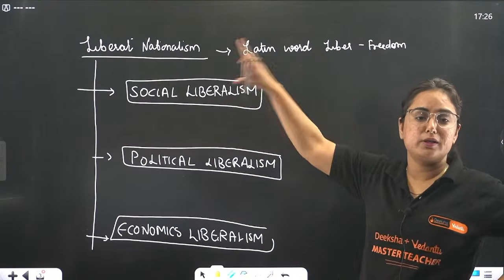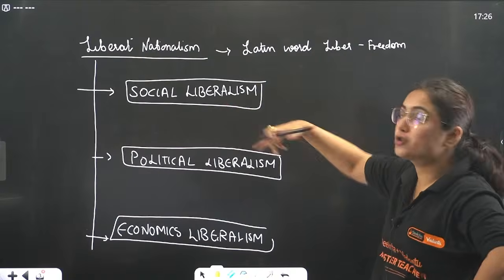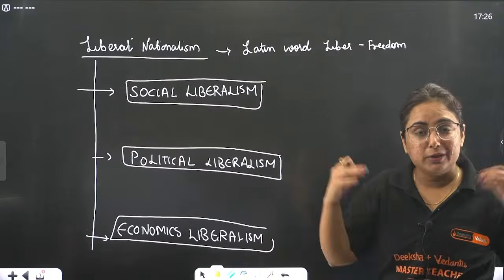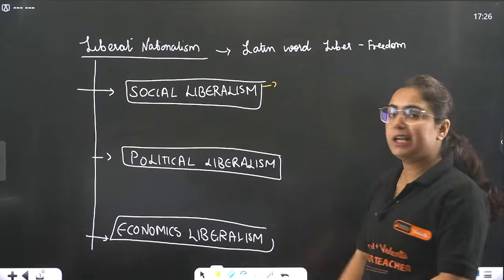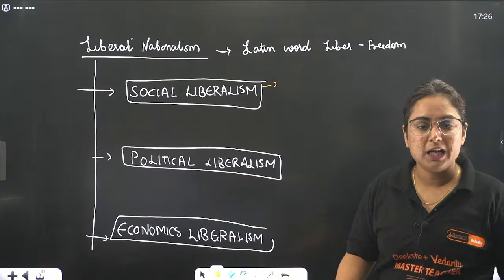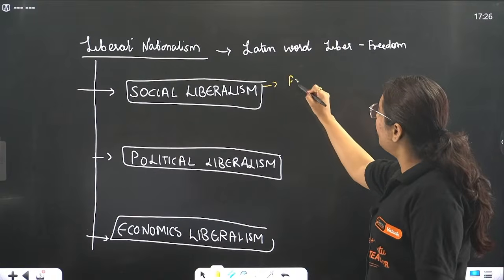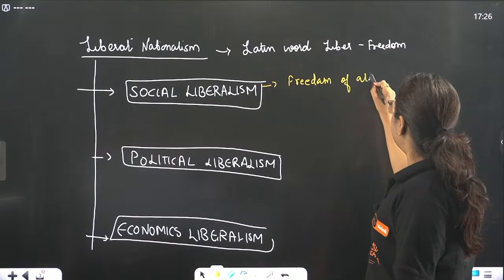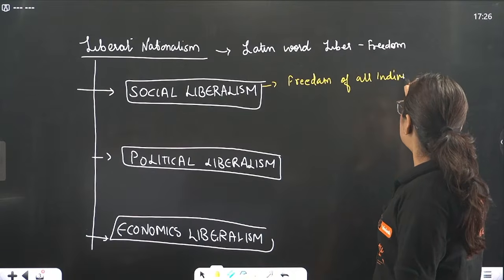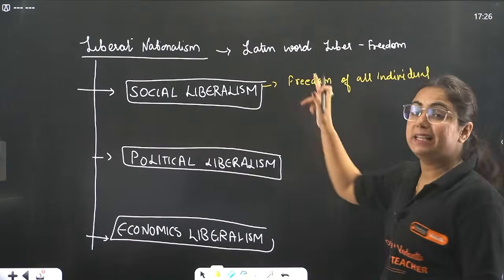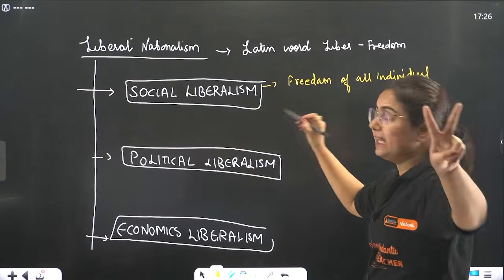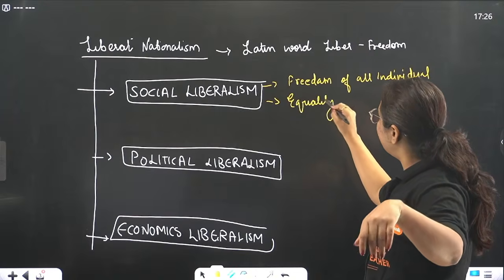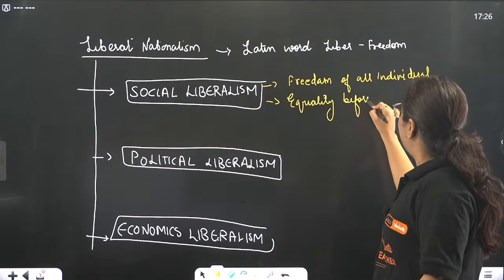Now coming to the liberalism part 1 factor, that is social liberalism. In society, what freedom do we need? We need the freedom that we are equal in society, like everyone. Basically, the first thing that we want is freedom of all individuals. This is what is known as social liberalism. The second thing is that everyone should be equal before the law. So there should be equality before the law.